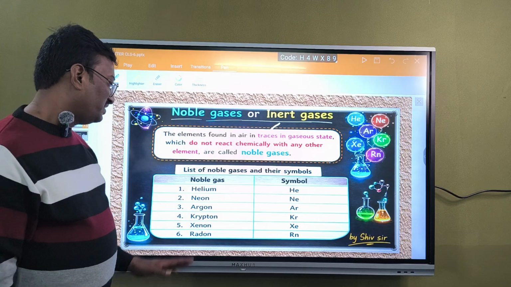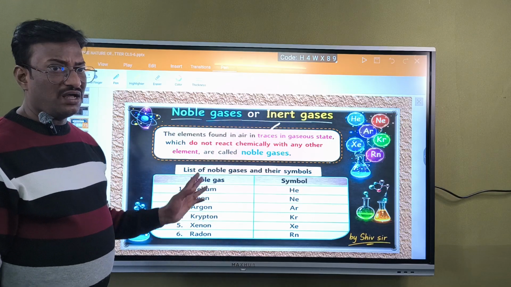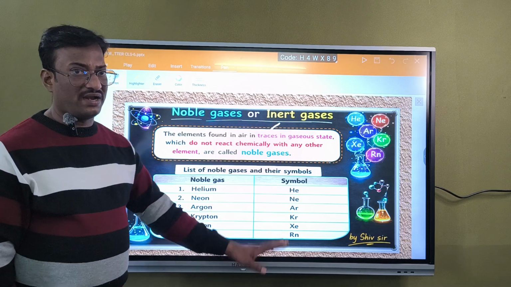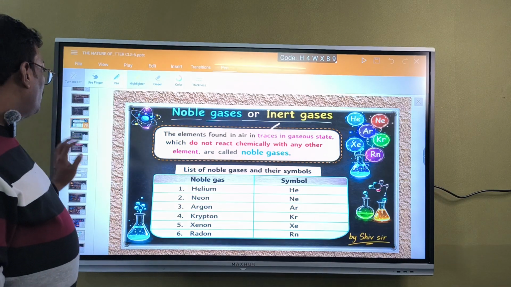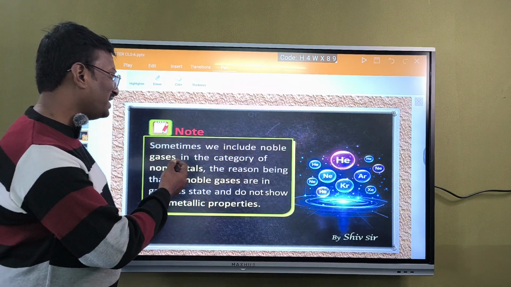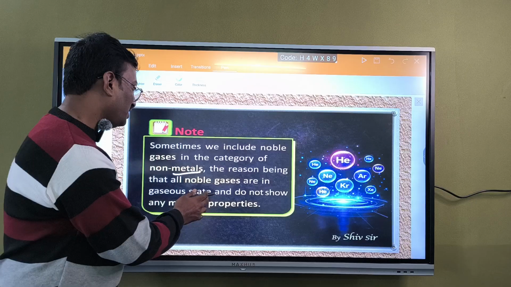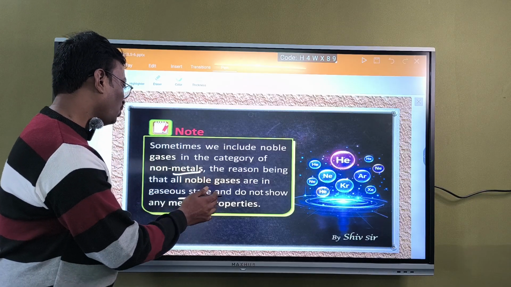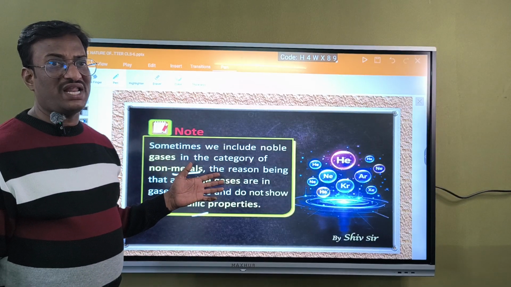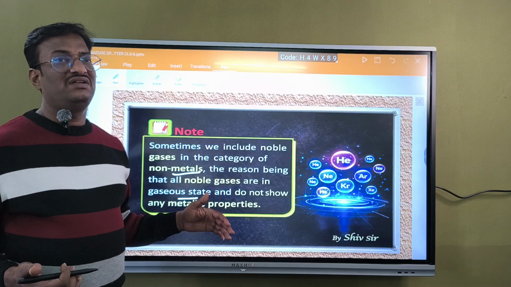There are 6 noble gases: helium He, neon Ne, argon Ar, krypton Kr, xenon Xe, radon Rn. So these are all called noble gases. Do you know, children? Sometimes we include these noble gases in the category of non-metals. The reason is that non-metals are in gaseous state and do not show any metallic properties. So these noble gases will not show metallic properties. That's why in some situations these noble gases will be considered as non-metals.